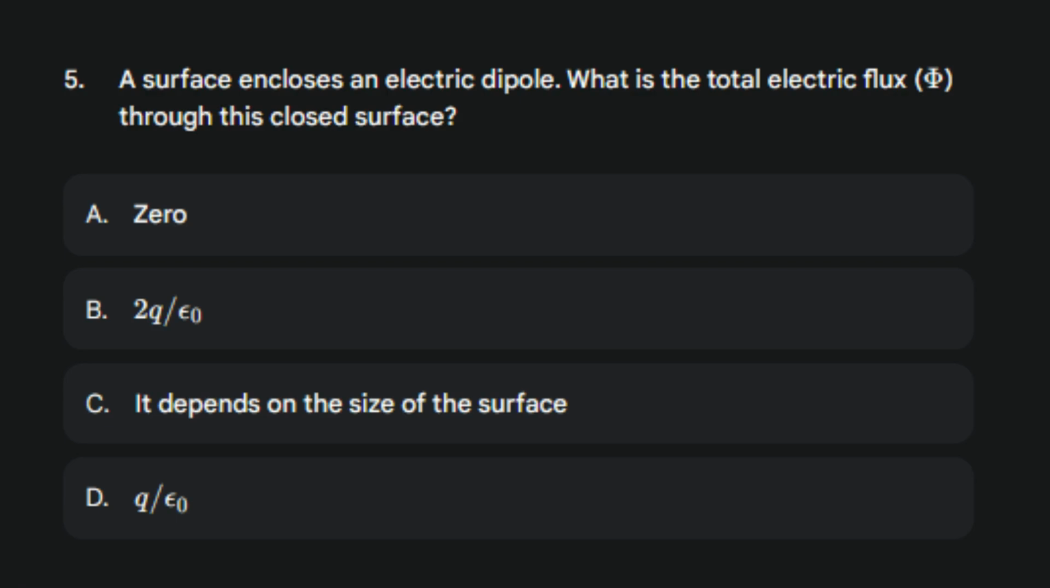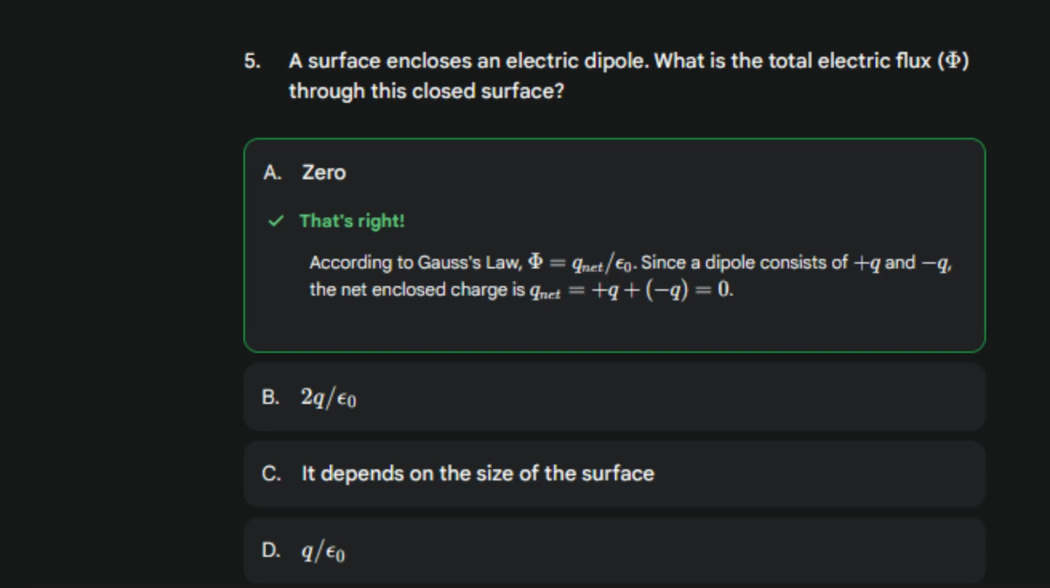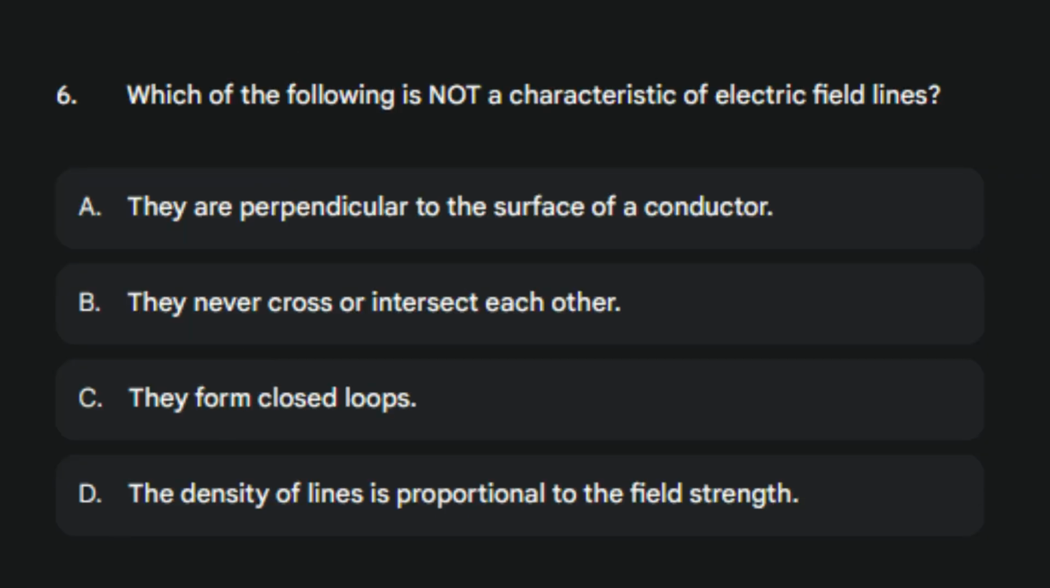Yes, fifth question is, a surface encloses an electric dipole. What is the total electric flux, phi, through this closed surface? Wow, awesome you are, and yes, 0 is the right answer. I know you guys are enjoying it.